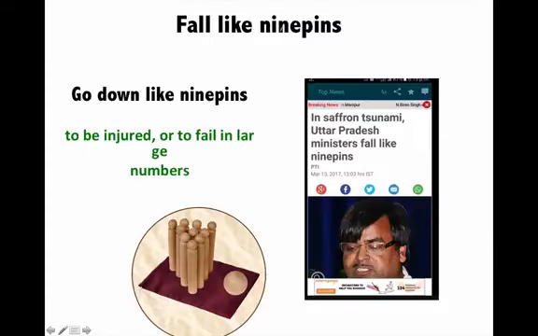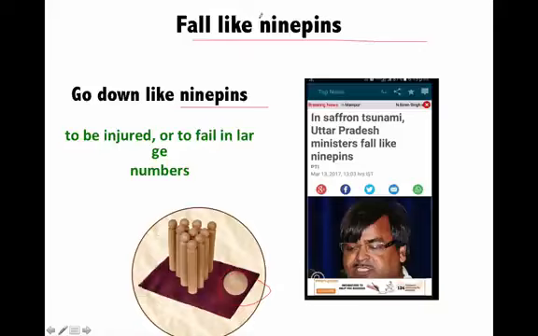Next is to fall like 9 pins. So you must have played bowling, the game bowling, in which there are these blocks and you push the ball and your aim is just to make the pins fall. Similarly, there was this game in ancient days which is called 9 pins. There were these 9 pins arranged like this, and with the help of this ball you have to make them all fall together.